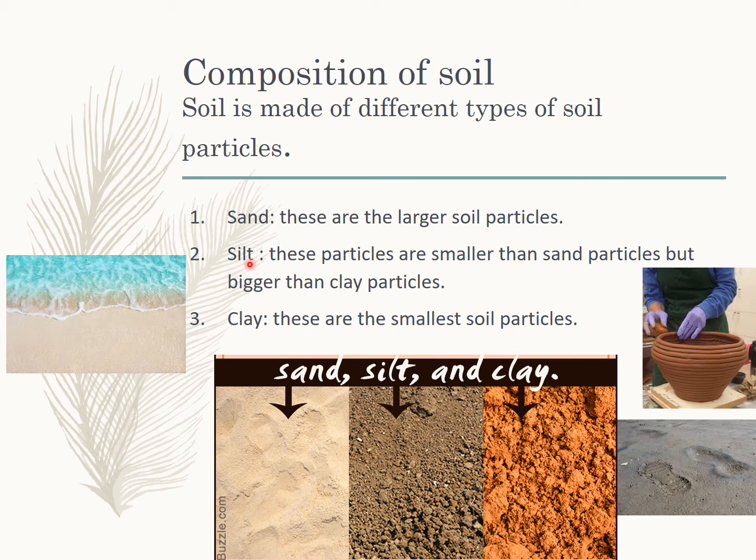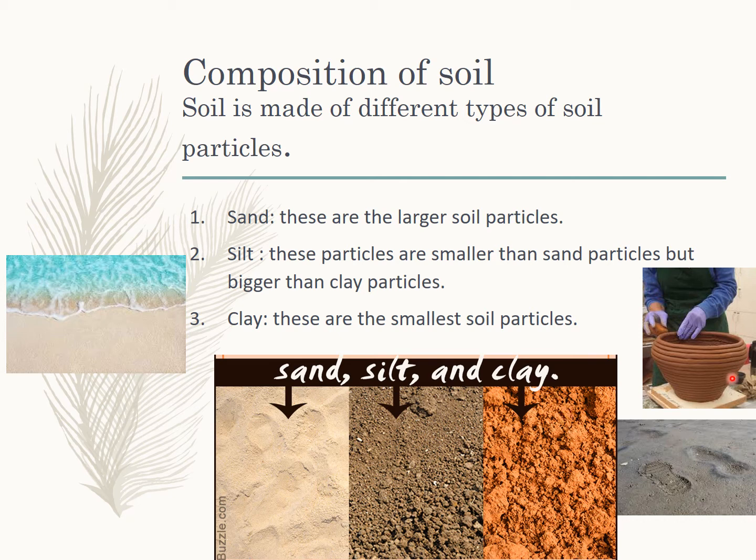Next is silt. This is seen near river beds. Whenever you walk on silt, you leave behind your footprints like this. The particles of silt are smaller than sand particles, but they are larger than the clay particles. What is clay? Clay has the smallest soil particles. With the help of clay we make pottery.